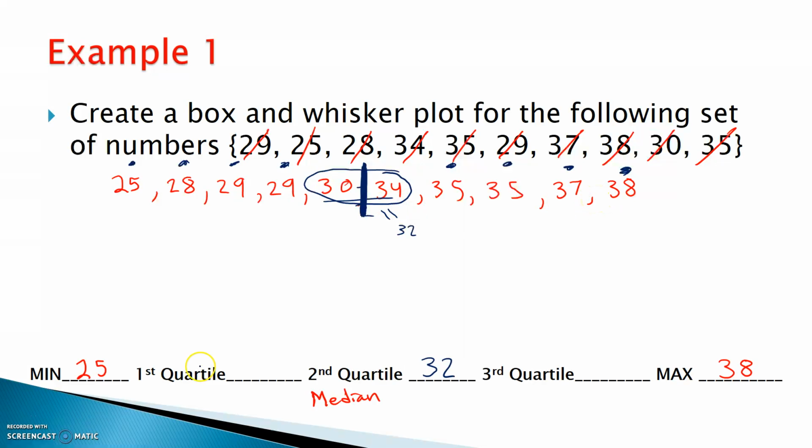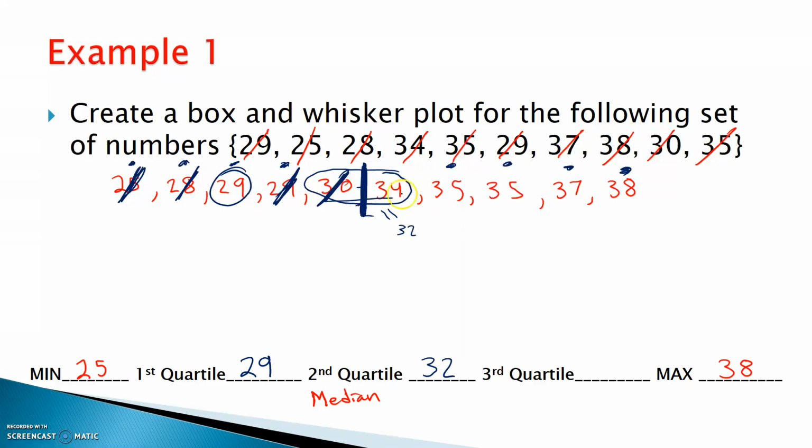So how do I get Q1? I have to find the middle now of the lower half. It's like you're doing the median again of the bottom half. So now let's go ahead and cross it. So there's 1 on the left, 1 on the right, 1 on the left, 1 on the right, and I end up with 29. That is going to be Q1.